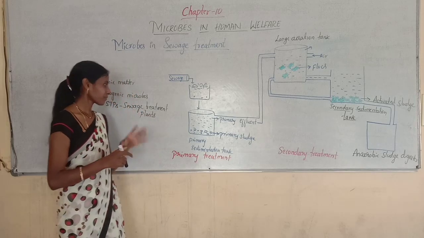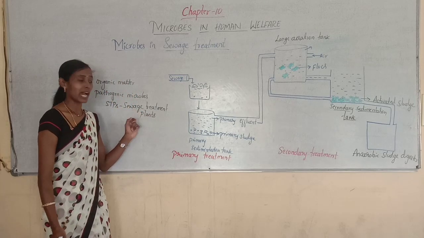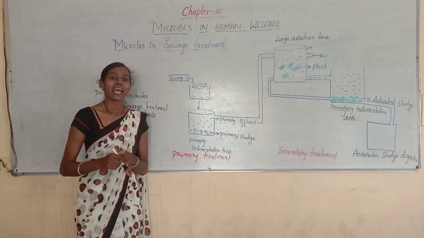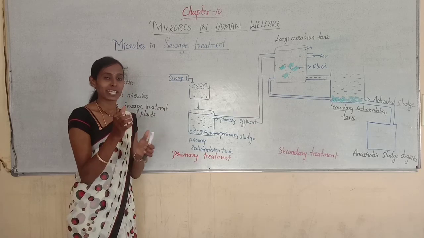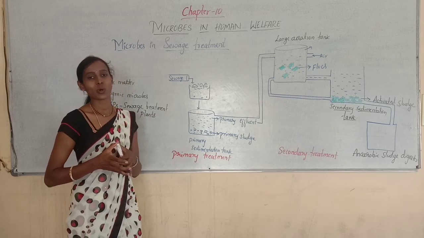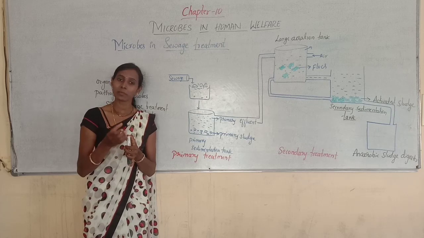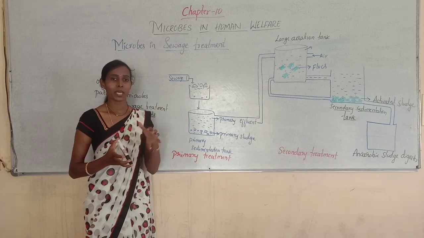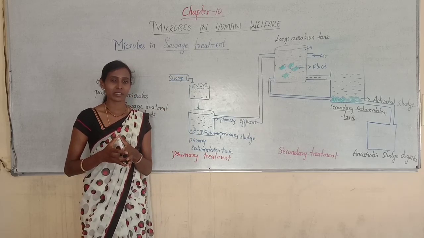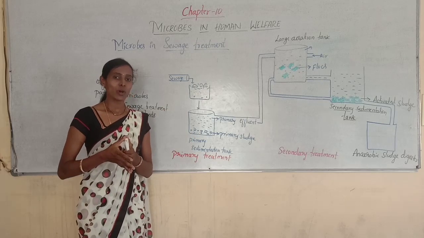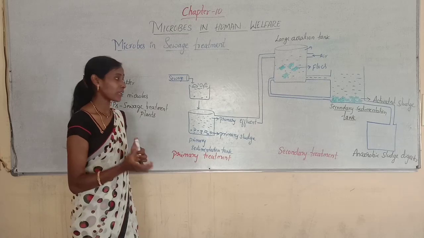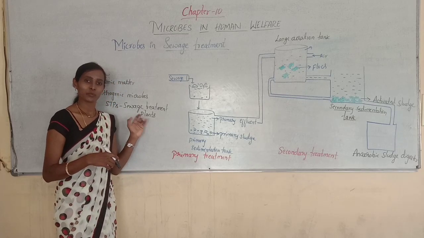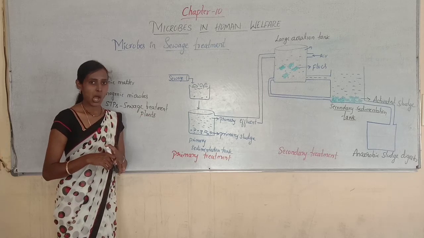This sewage treatment is usually done by microorganisms, especially the heterotrophic microorganisms which are naturally present in the sewage. Heterotrophic organisms are mainly dependent on other organisms; they cannot synthesize their own food. So the treatment is done by those heterotrophic microorganisms.